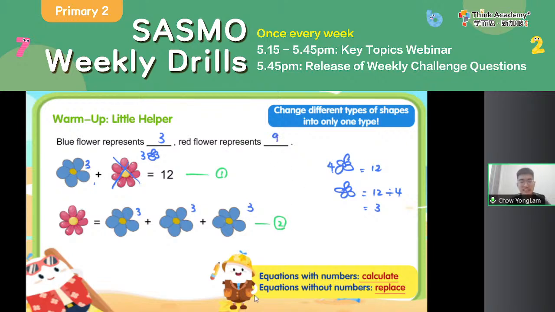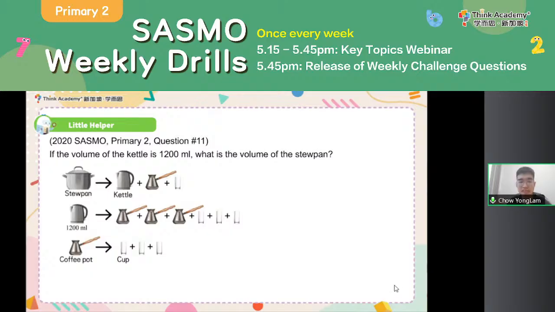All right. So with that, we use this thing called a little helper. Basically, little helper means the equation without any numbers. We use this to express the relationship between different types of things. This is useful to change an equation with more than one type of shape into only one type. So with that, let's take a look at another real SASMO question.